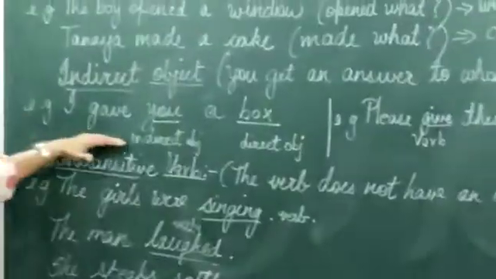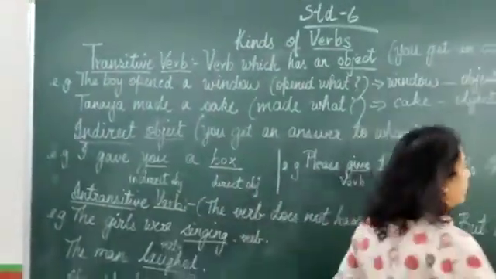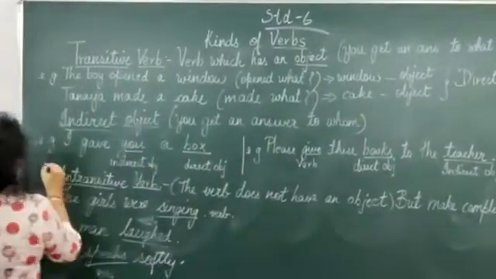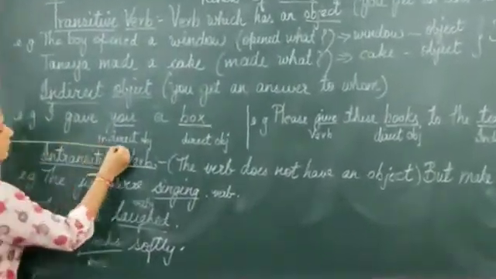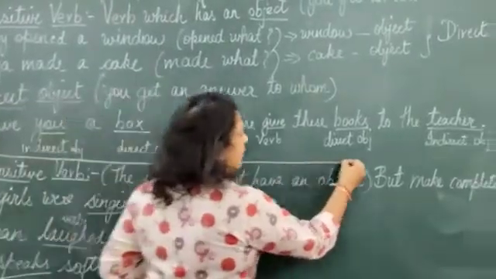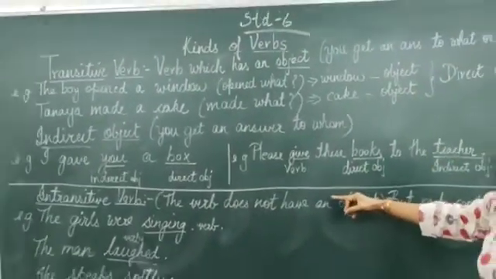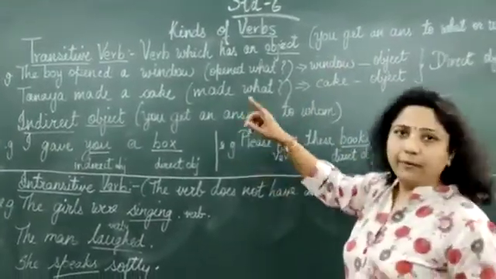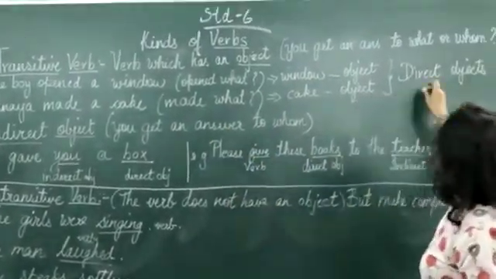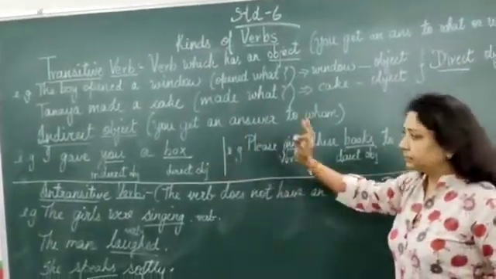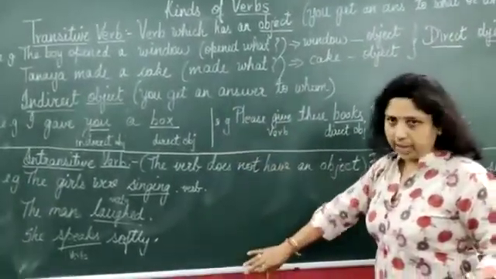So I hope till here you have understood. Till here we have done transitive verb. I hope you have understood transitive verb till now. And in transitive you have 2 kinds of object, direct object and indirect object. Now we come to intransitive verb.